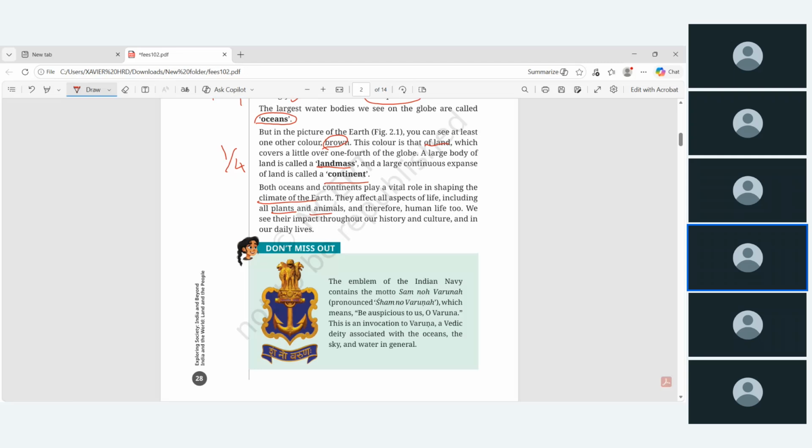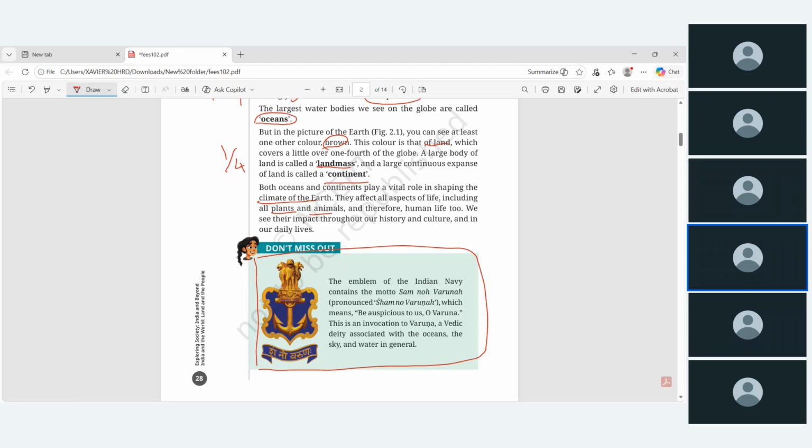And here one green box is there. It talks about our Indian Navy. Our Indian Navy motto is Sam No Varuna. Okay, some points you note down if you are having a notebook.